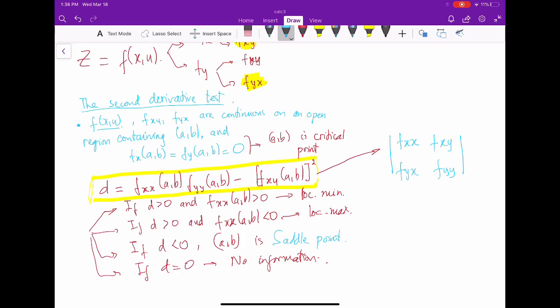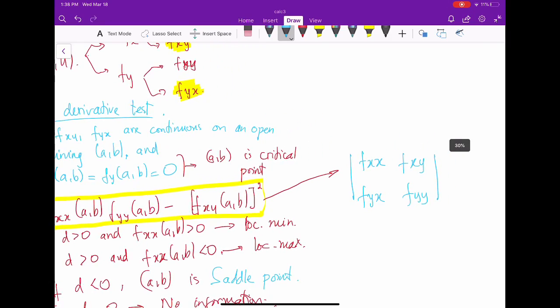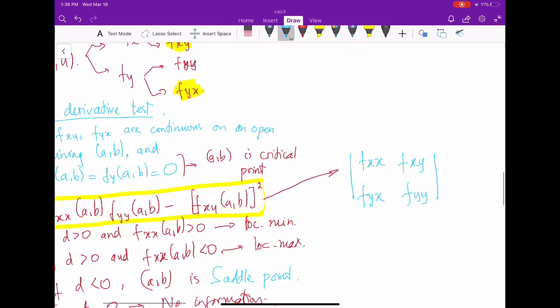So if the determinant of this matrix is greater than 0, and the second partial derivative fxx at (a, b) is bigger than 0, that is a local minimum. And if D is greater than 0 and fxx is less than 0, that is a maximum.